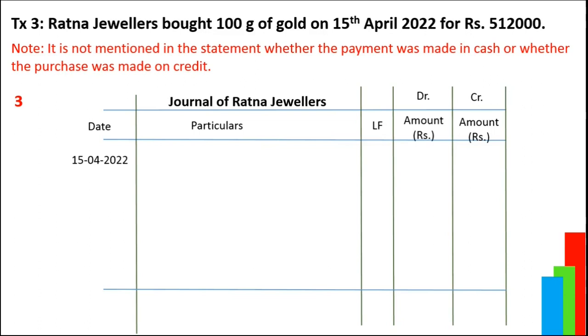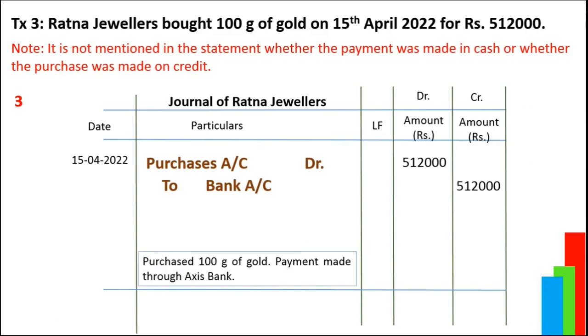If you get this type of transactions, you will have to assume that the payment has been made. It is up to you now to make an assumption on the payment mode. So, you can either think that it has been made by cash or by check. So, in this case, you can either credit cash account or bank account. We are crediting bank account here with rupees 5,12,000. Even if you make it to cash account, it will be perfectly fine.